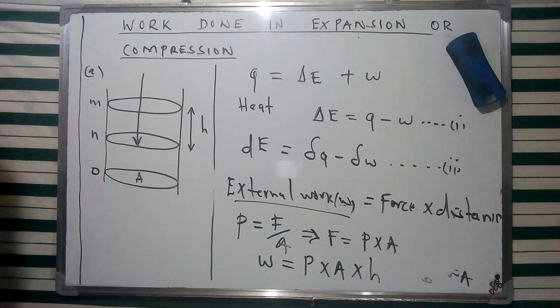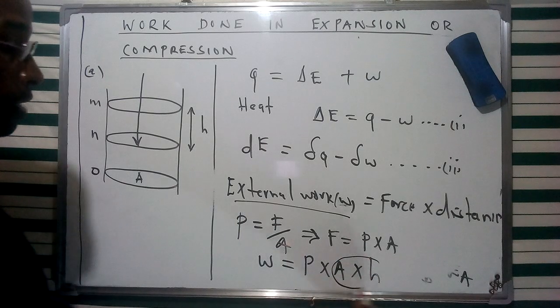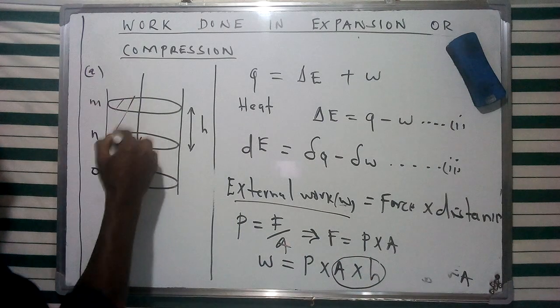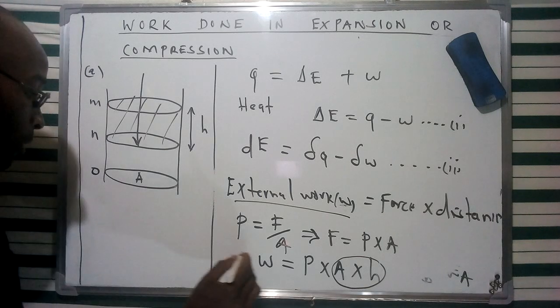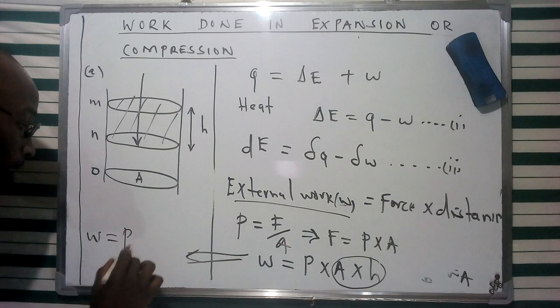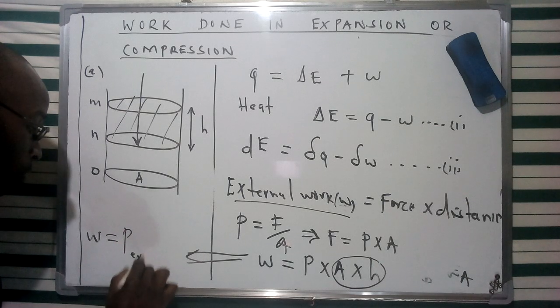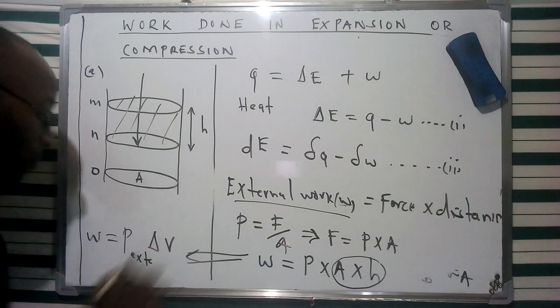From a normal geometrical solving of the equations of regular figures, we see that the area times the height encompasses the change in volume. So we can describe our work in this case using the product of the external pressure times the change in volume.